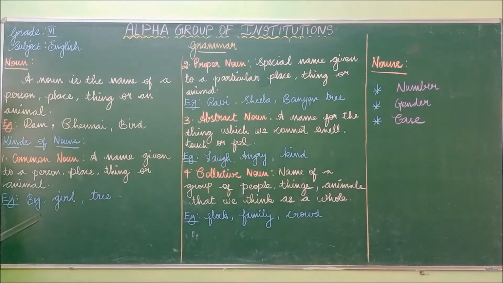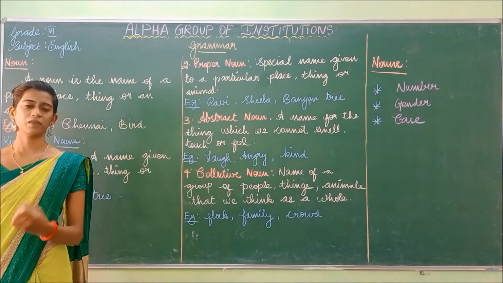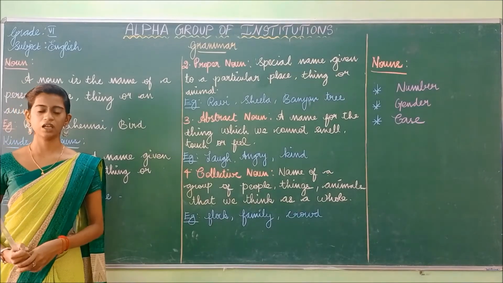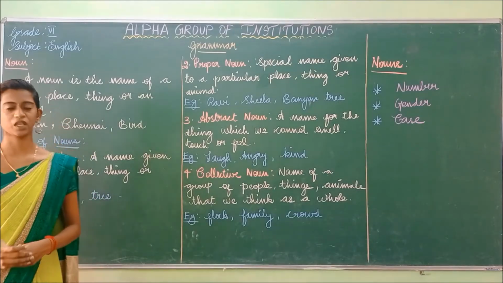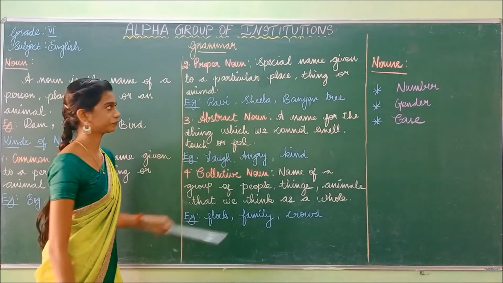For example, boy, girl, tree. These are all common names. Where is a specific name given? If we mention a person, we mention either a boy or a girl. We won't mention a specific name. If we don't mention a specific name, it is known as the common noun. Common noun: a name given to a person, place, thing or animal. Example: boy, girl, tree.